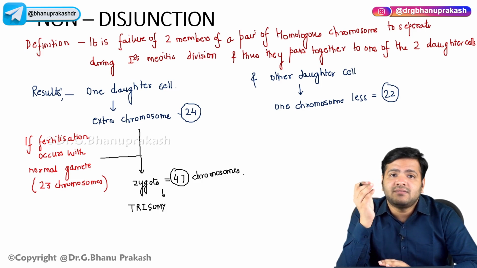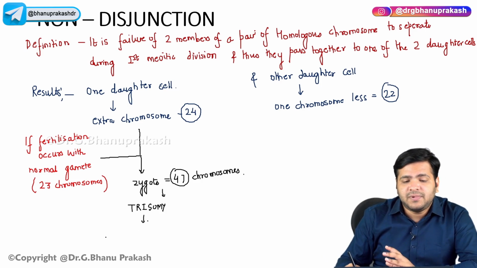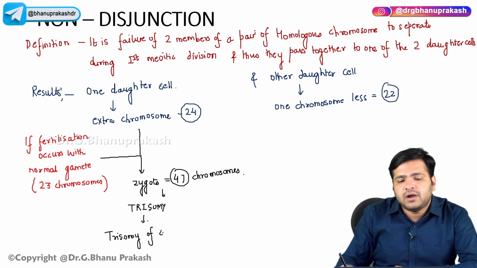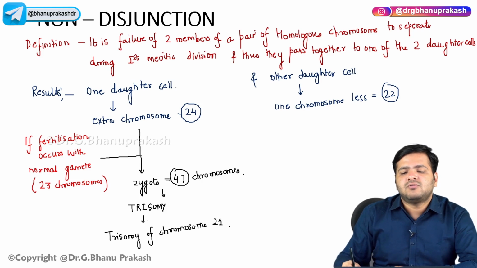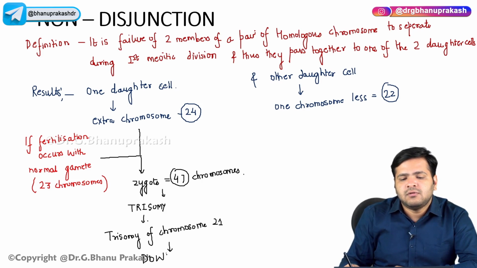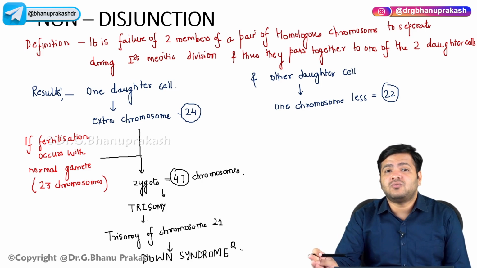Instead of being double, it is in triplet, and it is more commonly seen in the trisomy of chromosome 21, and this is something which results in the Down syndrome. The infant will have 47 chromosomes, right?